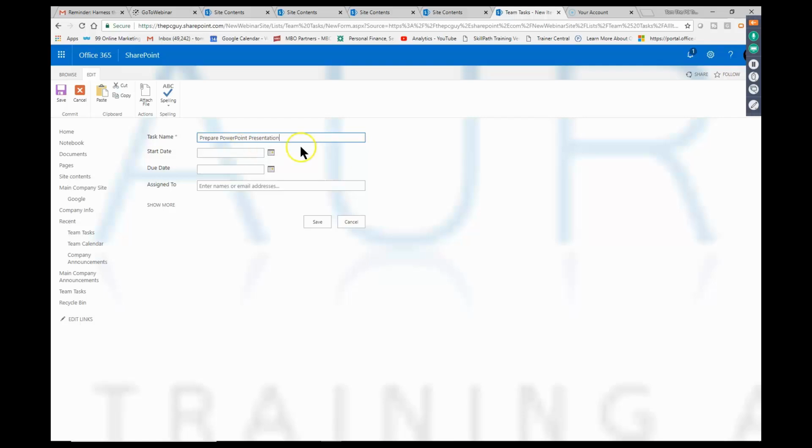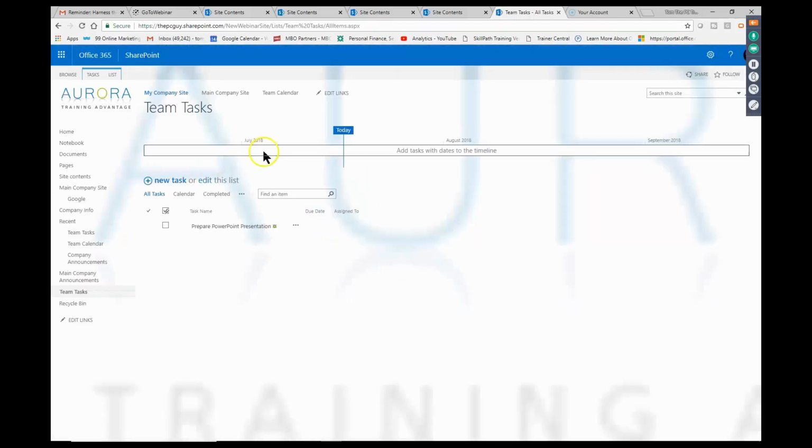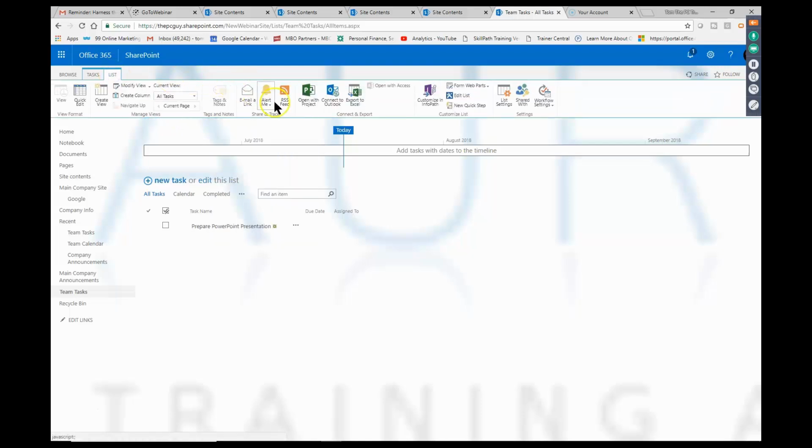Now I want to show you how this is going to also integrate with Outlook. So I'll click on Save there. Now we're on the task list. I'll click on the word list up there. Once again, look what it says. I can even share this with Microsoft Project. I can connect to Outlook, Excel. So SharePoint integrates very well with the other programs, as you can see.